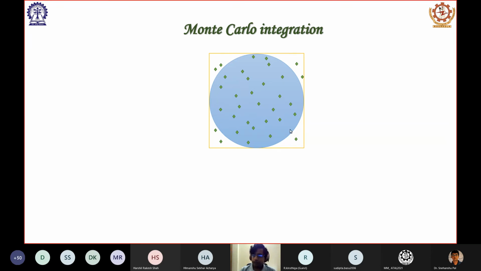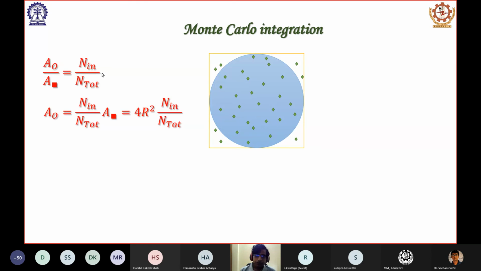So inside the square I am generating random points. It is uniformly distributed, or I should say the density of the points should be homogeneous everywhere. Now some of the points are inside the circle, some are outside the circle. Then we count how many points are inside the circle.